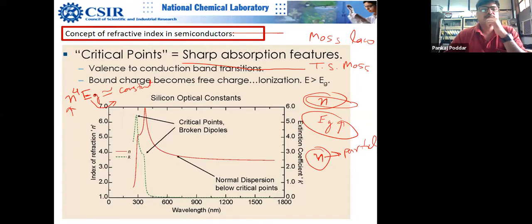When you are talking about solar energy and solar devices, n is equally important, but people somehow get obsessed with Eg. I spoke to many of my colleagues who are neck deep in solar photovoltaics, and you are ignoring n, and n will have consequences.